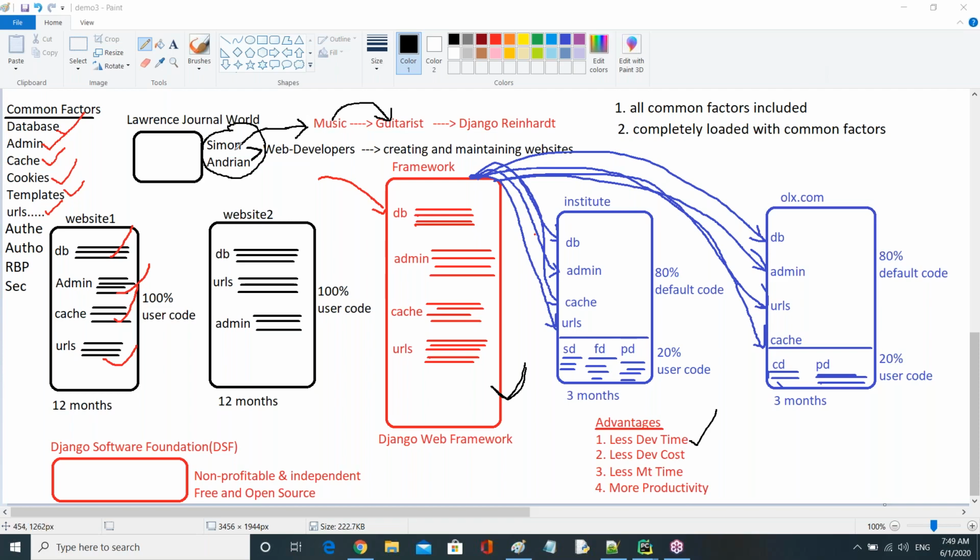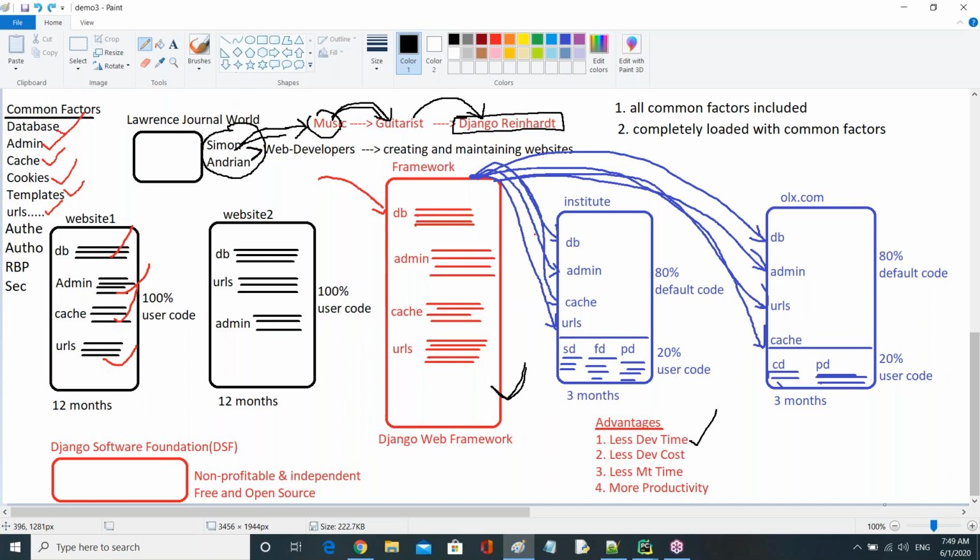So these two developers like music very well, and there was a famous guitarist in the 90s, 40s, and 50s. His name is Django Reinhardt. That's why they named this framework Django. This is how the name came, from the guitarist whose full name is Django Reinhardt. All this happened between 2003 and 2005.